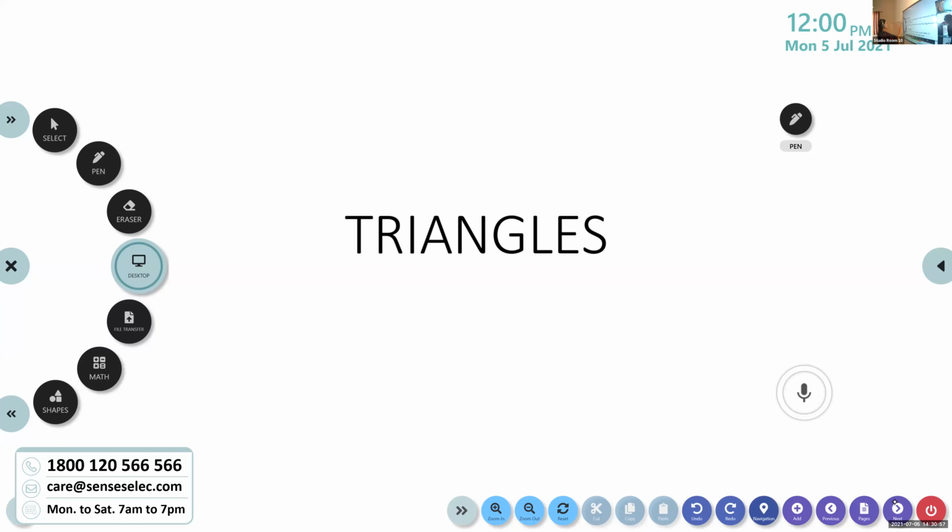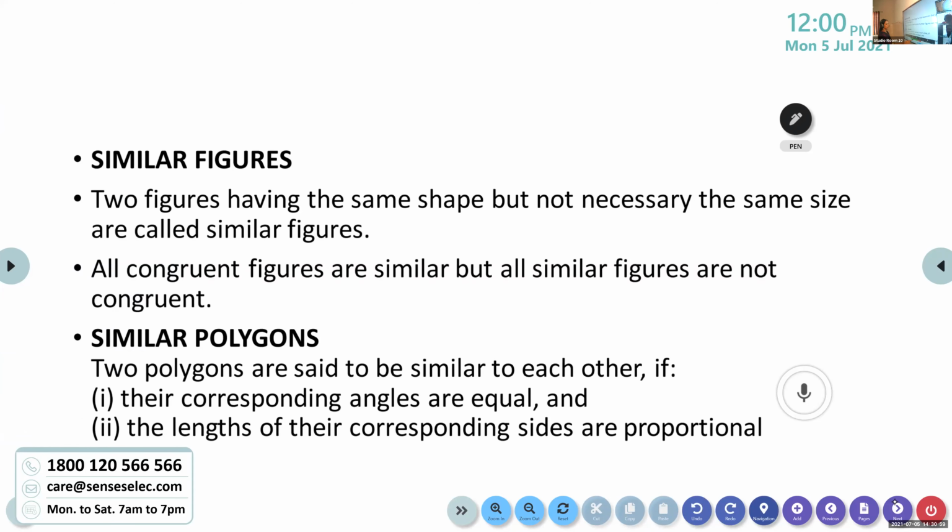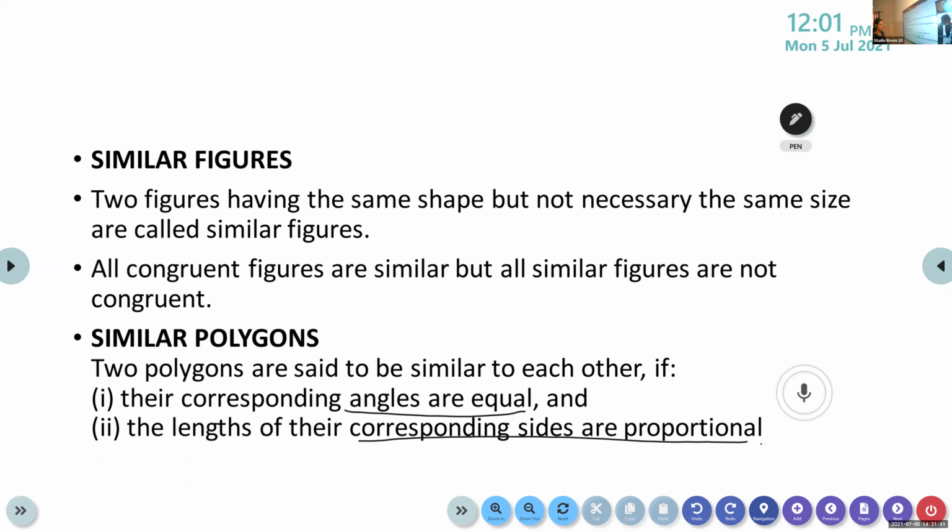Okay, so look at this one. What we discussed about similar figures: two figures having the same shape but not necessarily the same size are called similar figures. Then we discussed congruent. All congruent figures are similar but all similar figures are not congruent. Next we discussed similar polygons. Two polygons are said to be similar to each other if corresponding angles are equal and the corresponding sides are proportional.